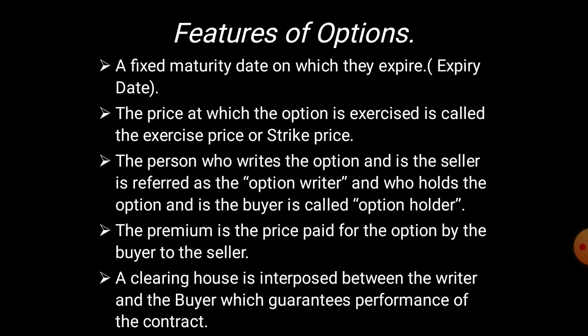Features of options: a fixed maturity date on which the option expires; the price at which the option is exercised is called the exercise price or strike price; the person who writes the option and sells it is referred to as the option writer, and who holds the option and is the buyer is called the option holder. The premium is the price paid for the option by the buyer to the seller. A clearing house is interposed between the writer and the buyer, which guarantees performance of the contract.